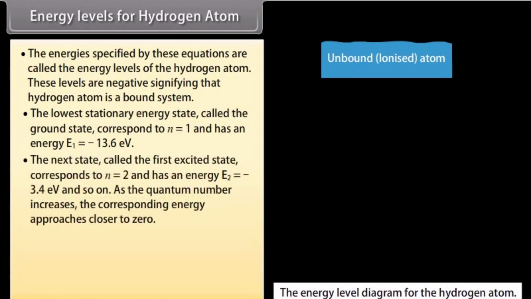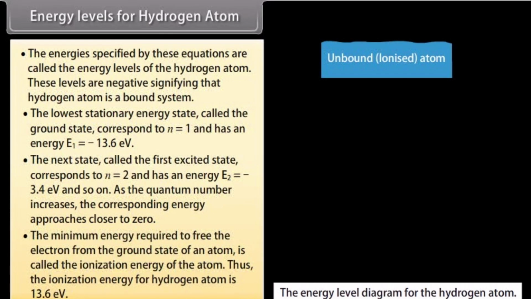The next state, called the first excited state, corresponds to n as 2 and has an energy E2 equals minus 3.4 electron volt and so on. As the quantum number increases, the corresponding energy approaches closer to zero. The minimum energy required to free the electron from the ground state of an atom is called the ionization energy of the atom. Thus, the ionization energy for hydrogen atom is 13.6 electron volt.